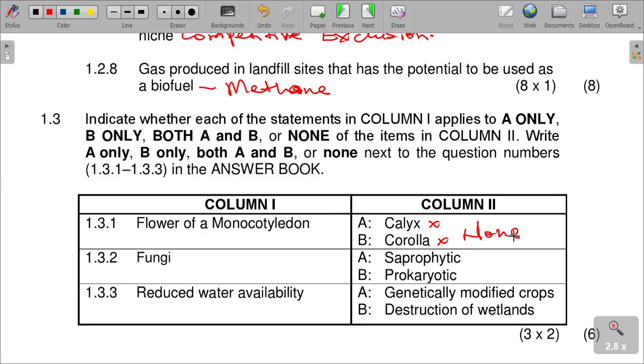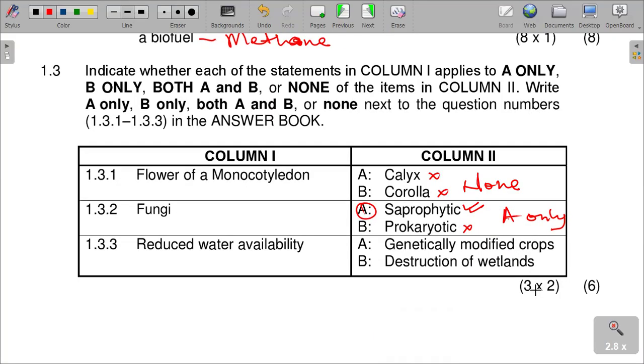Question 1.3.1 is none. 1.3.2 fungi. Fungi is saprophytic, which is correct. Therefore B is not correct, so it is A only.